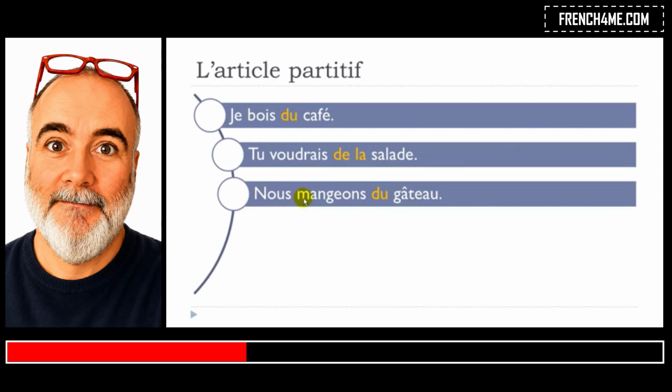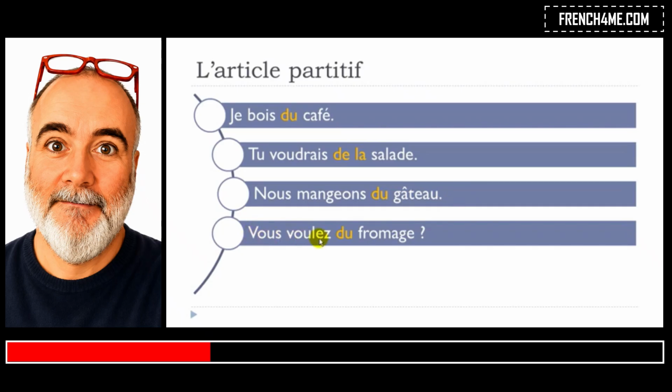Nous mangeons. So manger is to eat. Okay? And that's the form for nous. Okay? Nous mangeons du gâteau. Gâteau is cake. Okay? And it's masculine. So du gâteau. We eat some cake.